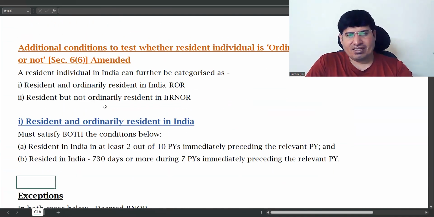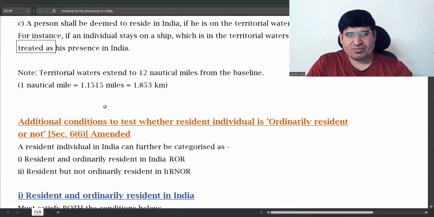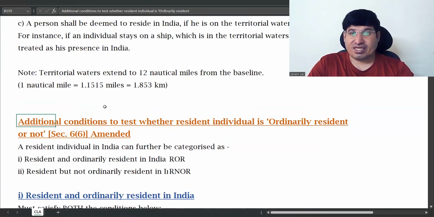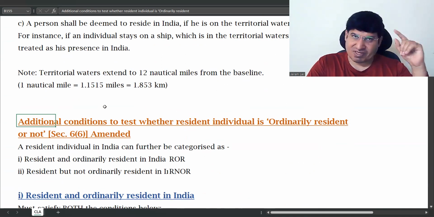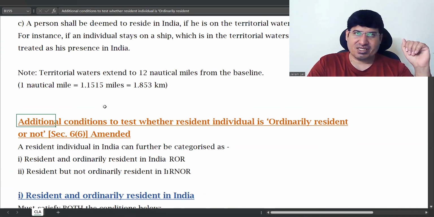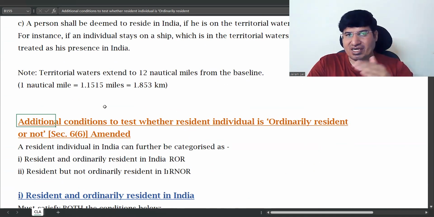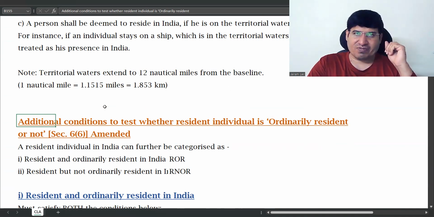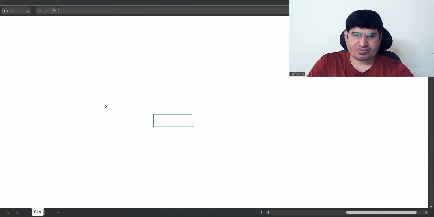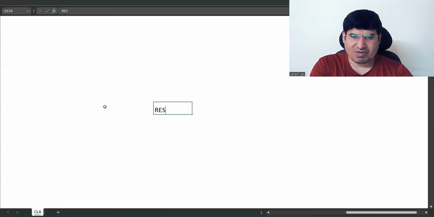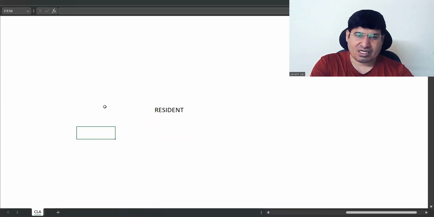And then we had additional conditions. So if anyone is a resident using your basic conditions, if he satisfies any one of basic conditions, he becomes a resident. Resident can become ordinarily resident or not ordinarily resident. So he has become a resident using basic conditions. There are further 2 classifications.